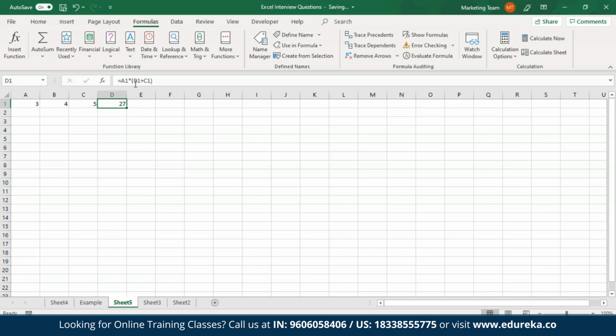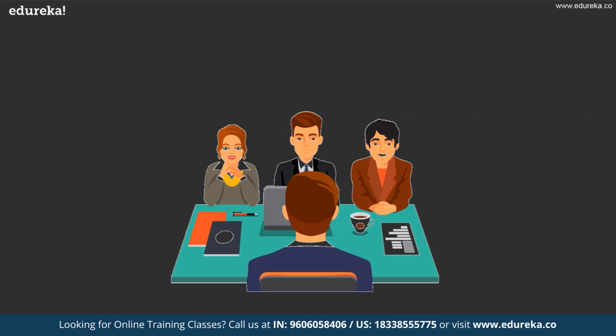Now in case I modify this formula by just removing the brackets, let's see what happens. So as you can see, previously I had a result saying 27. Now the result is 17. So what Excel has done over here is first multiplied A1 and B1 and then the result is added to C1. So basically 3 times 4 is 12 and 12 plus 5 is 17. So I hope you guys are clear with this.